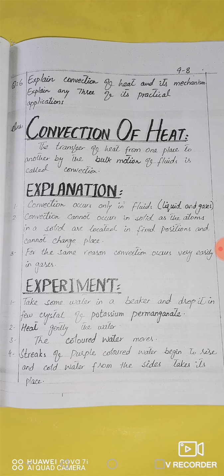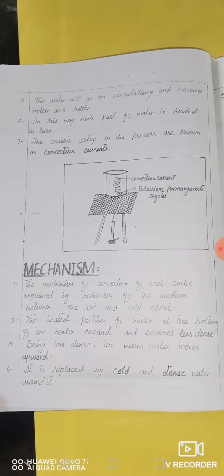So let's have an experiment. Take some water in a beaker and drop in a few crystals of potassium permanganate. Heat the water gently. The colored water moves, streaks of purple color begin to rise, and cold water from the sides takes its place.